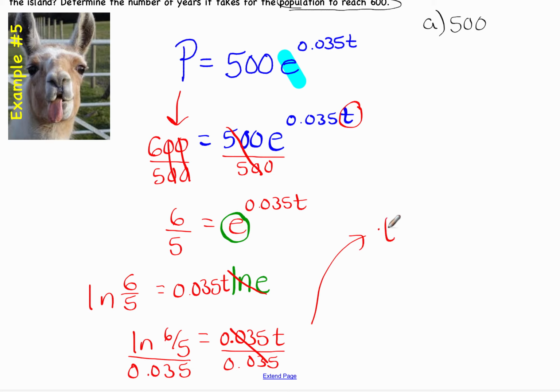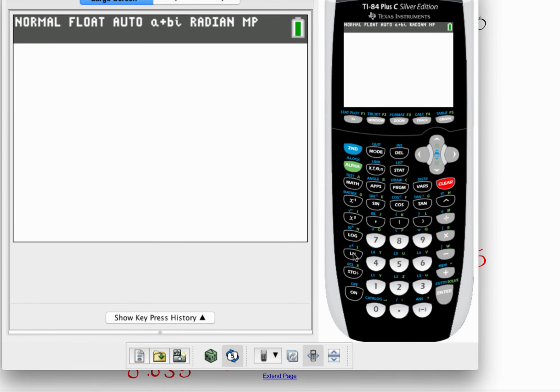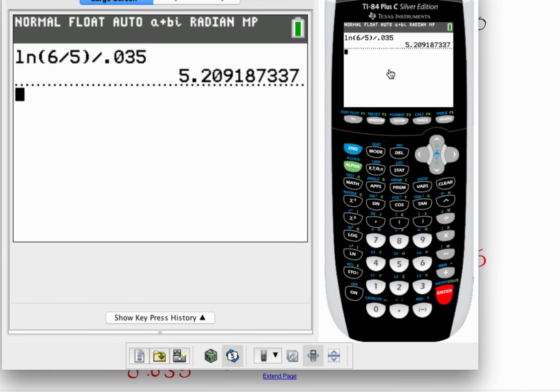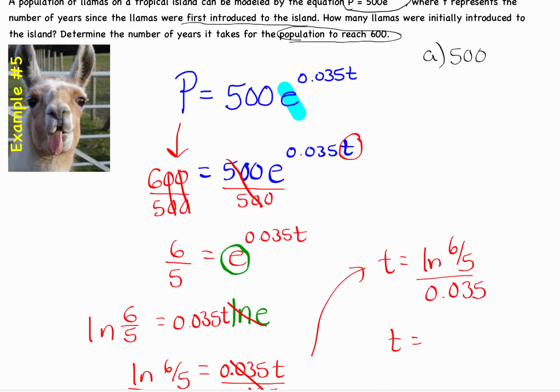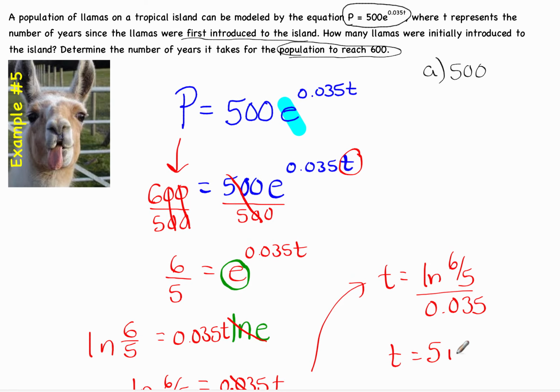To find t, I have a very easy mathematical computation on my calculator. The natural logarithm of 6 divided by 5, which is then divided by 0.035, means in about 5 years. So let's see, did they tell us to round anywhere? So it's about 5 years for that population to grow from 500 to 600.